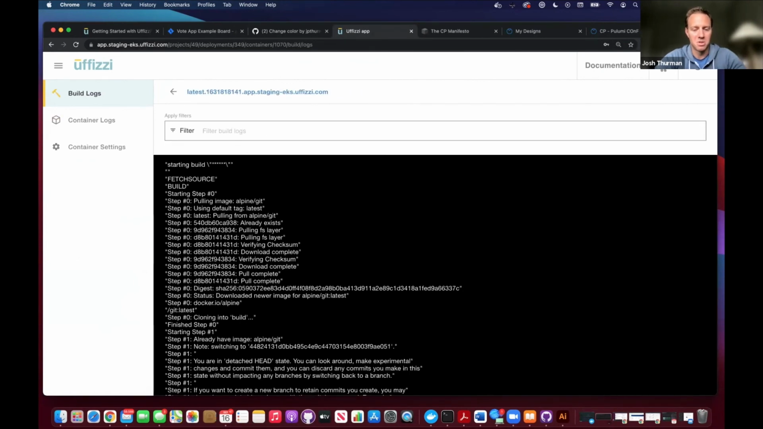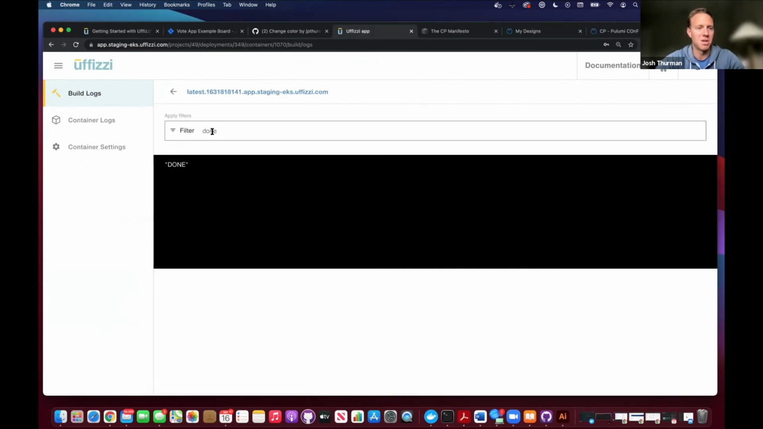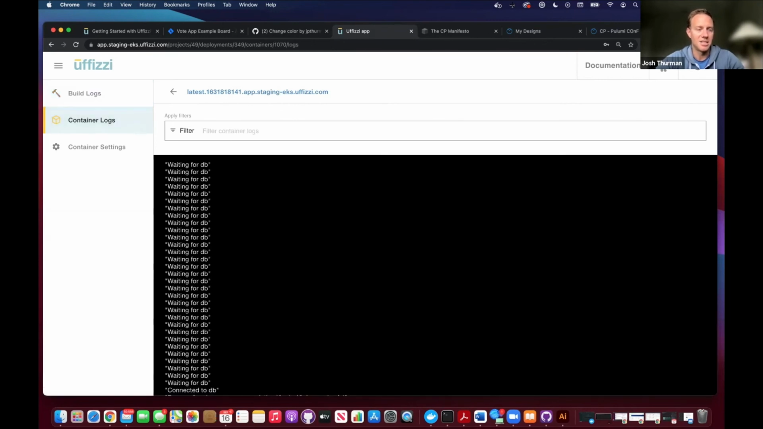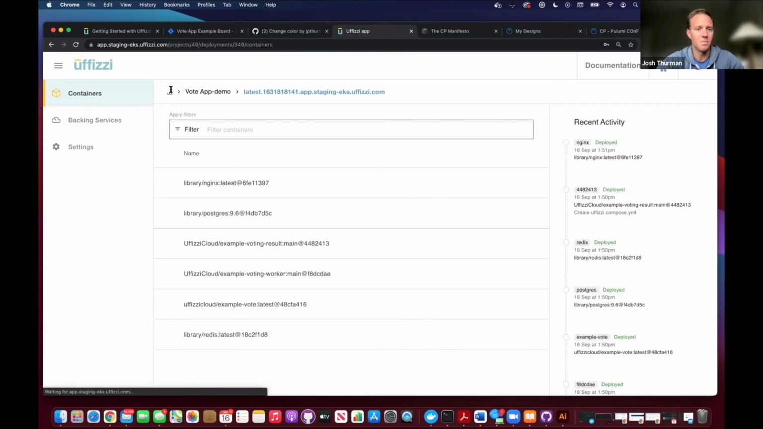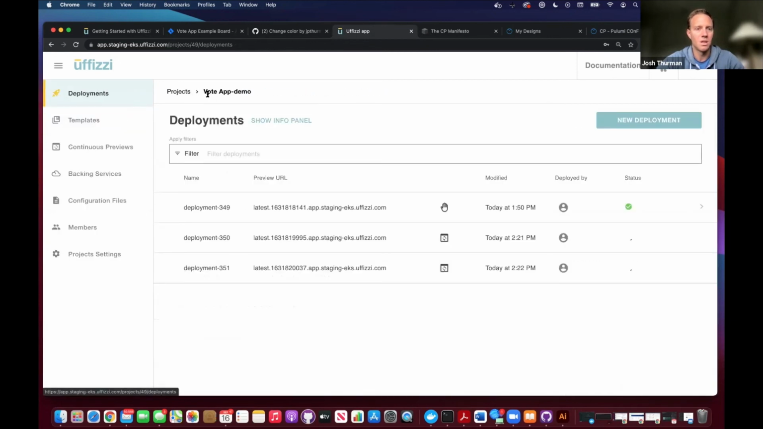And these are filterable, so I can see my build process was done, and I can see the containers are up because I can see the logs are running here. And so now this one's up, and then it'll take maybe another 30 seconds or so, and I'll be able to review those changes here. So that's it. That is a continuous preview in action, leveraging Eufeezy's automation.